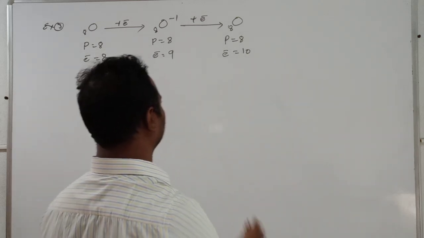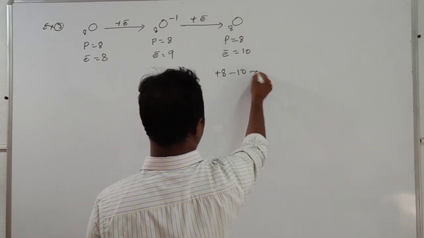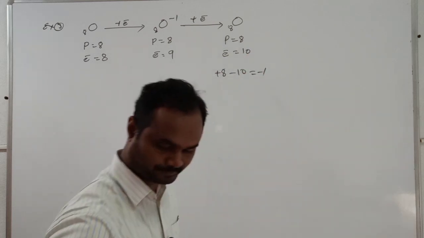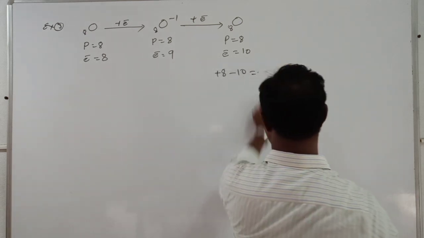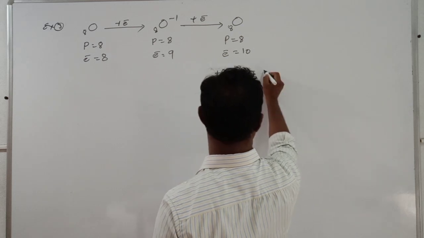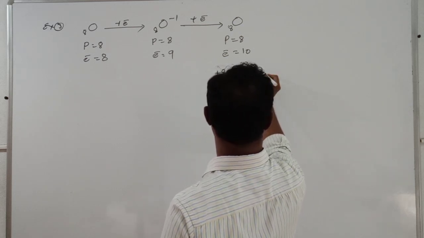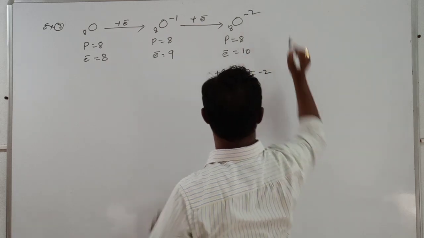So plus 8 protons, minus 10 electrons, equals minus 2. I wrote here minus 2.